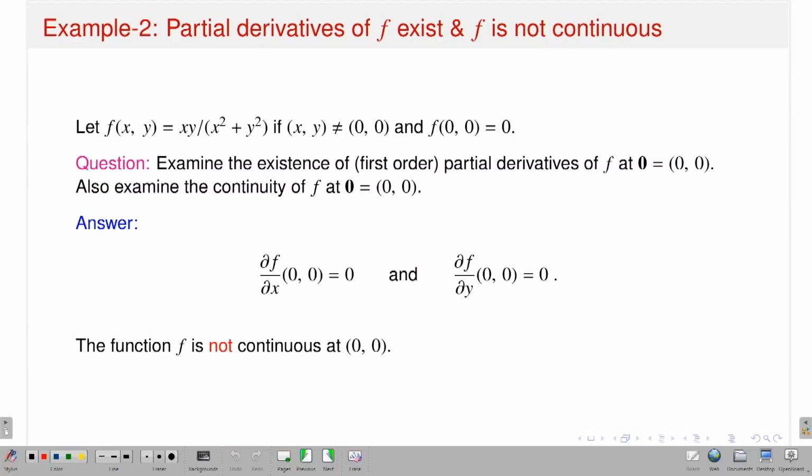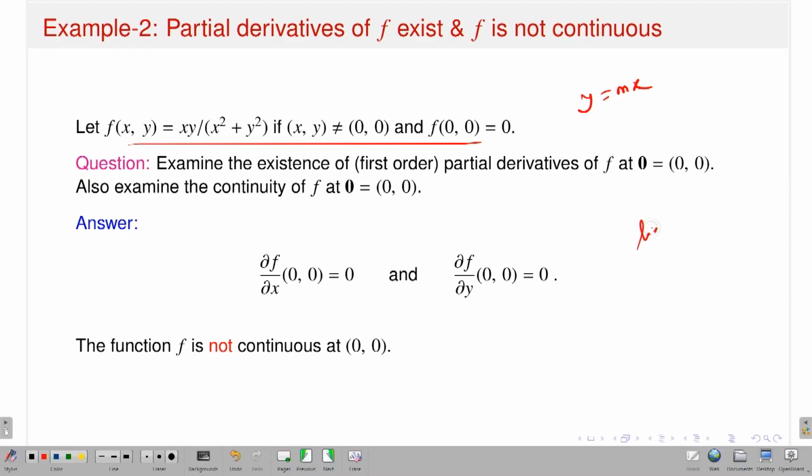What about the second example? This kind of function you are already familiar with from my earlier lectures: f of xy is equal to xy divided by x square plus y square if xy is non-zero, and at 0, 0 it is 0. Automatically this function is not continuous, right? Because if I take y is equal to mx, the limit does not exist as xy approaches 0, 0.